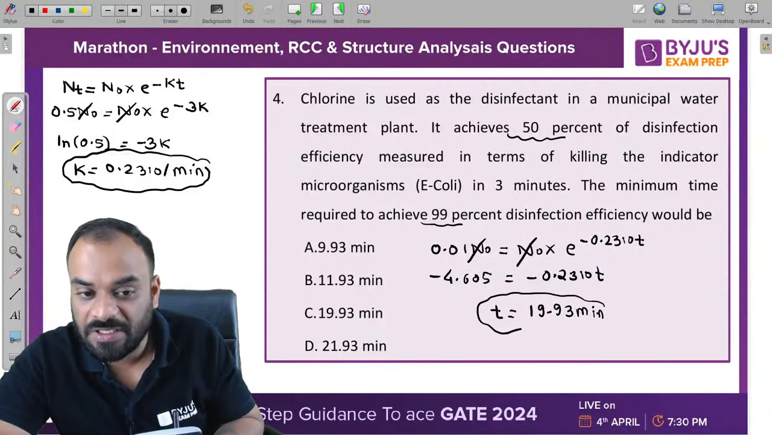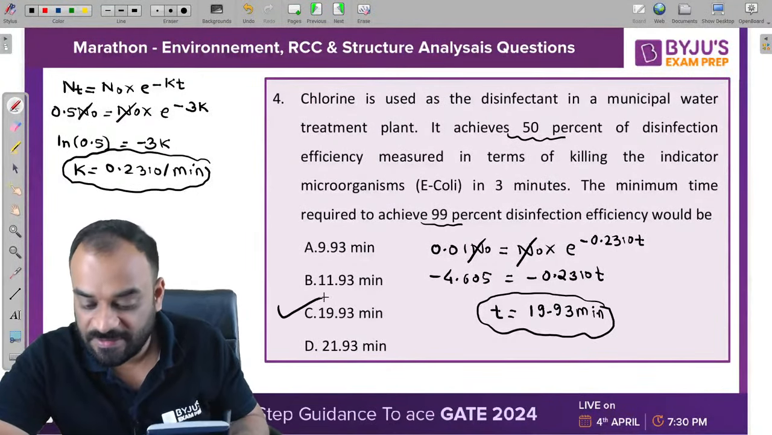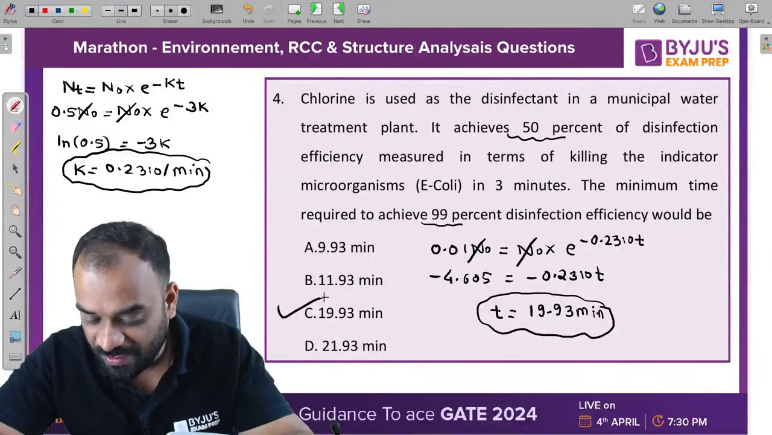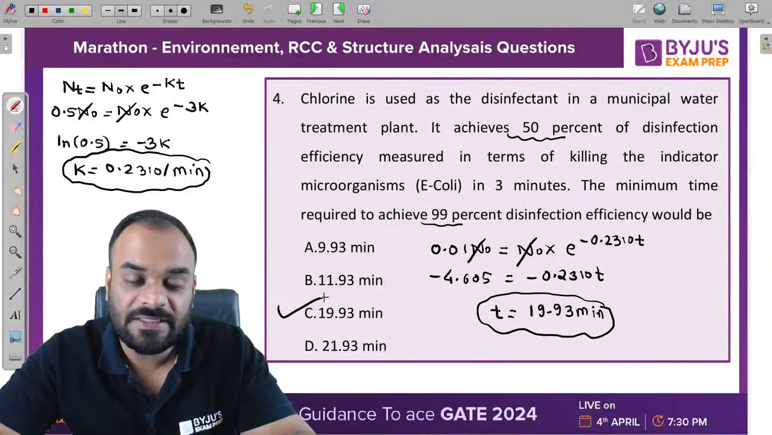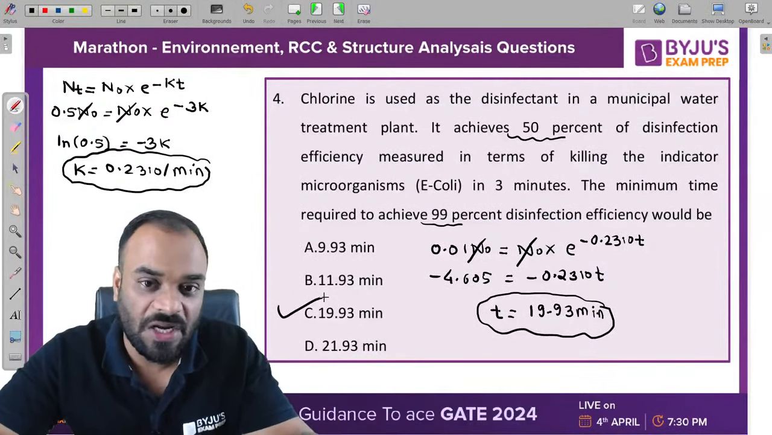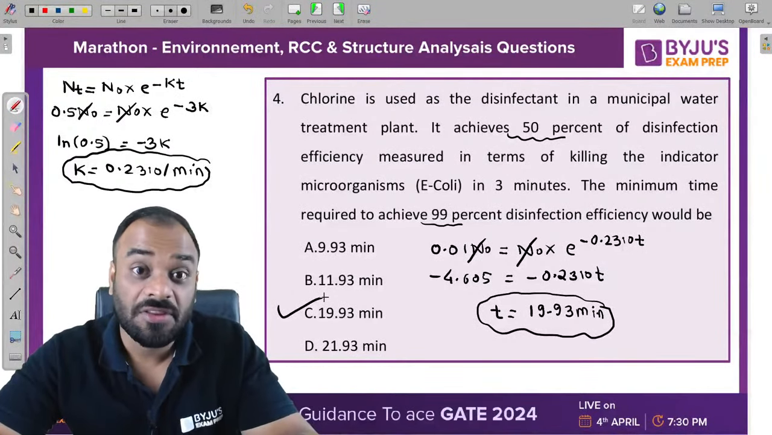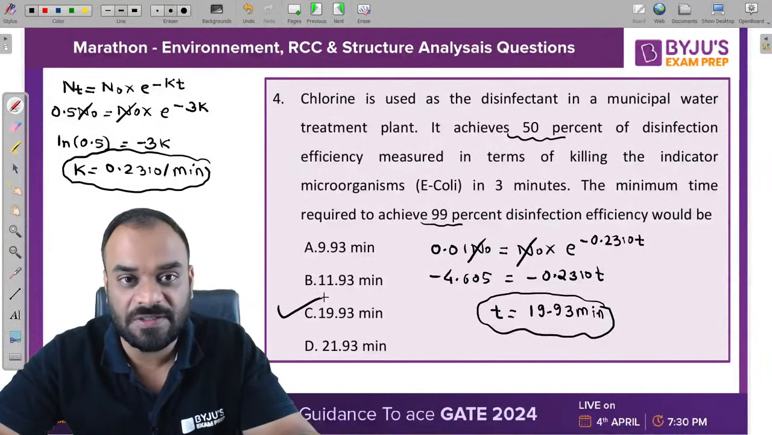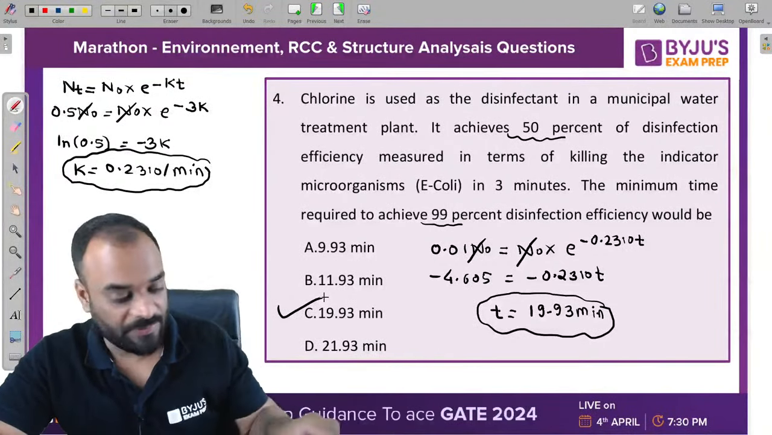19.93 minutes. That means which one is the correct answer? C is the correct answer. Very nice, Ayush. You are correct. C is the correct answer. 19.93 minutes. This much duration is required to achieve 99% of efficiency, right? To kill the microorganisms, right?